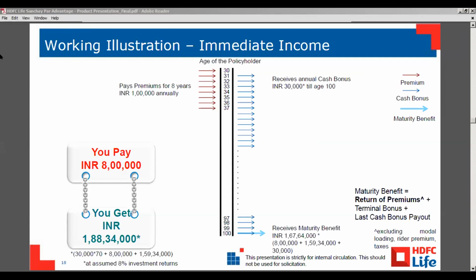The third point is that even if the bonus percent is declared at a lower rate, the plan also offers a life cover to the customer. Yeah, agreed, with respect to other instruments. But Mohan's question is, why would somebody opt for the immediate income plan if there is no guaranteed income? That's what he wants to know.